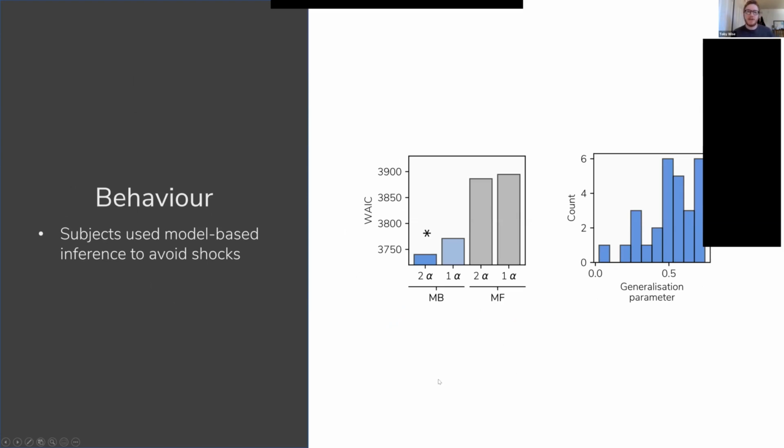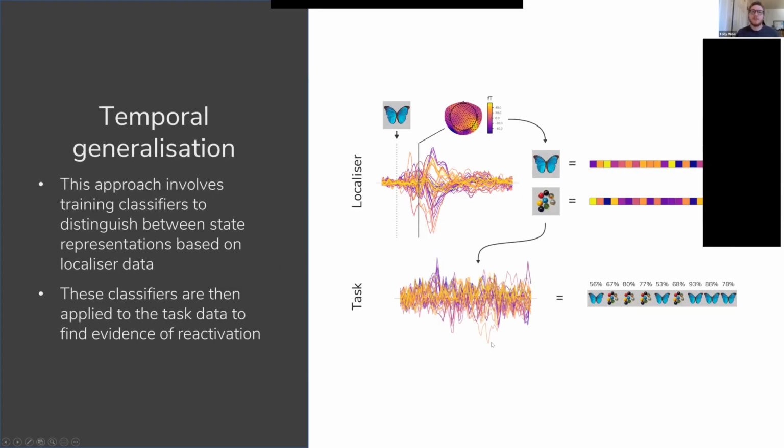So in terms of behavior, we used some computational modeling, which I don't really have time to go into, to show that subjects were indeed using model-based inference to help them avoid shocks. And from the model we used to determine this, we got this parameter, which we call the generalization parameter, which basically represents how much they're using model-based inference to guide their behavior on those trials that required that kind of model-based inference. At the neural level, we use an approach that we refer to as temporal generalization to see whether state representations were being reactivated during decision making.